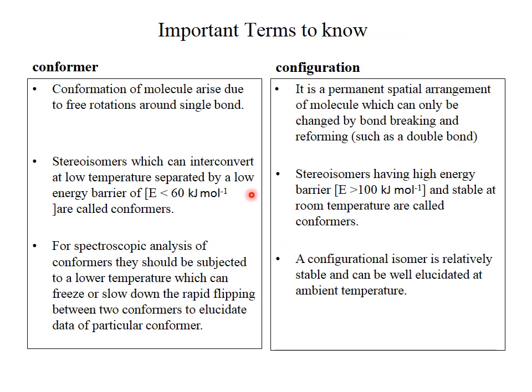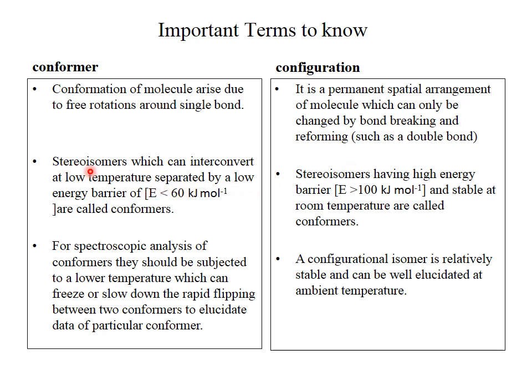Important terms to know: conformers and configurations. Conformation of molecules arises due to free rotation around a single bond. A configuration is a permanent spatial arrangement of a molecule which can only be changed by bond breaking and reforming, such as in a double bond. Stereoisomers which can interconvert at low temperatures, separated by a low energy barrier of less than 60 kJ per mole, are called conformers. Stereoisomers with high energy barriers greater than 100 kJ per mole are stable at room temperature and are called configurational isomers.